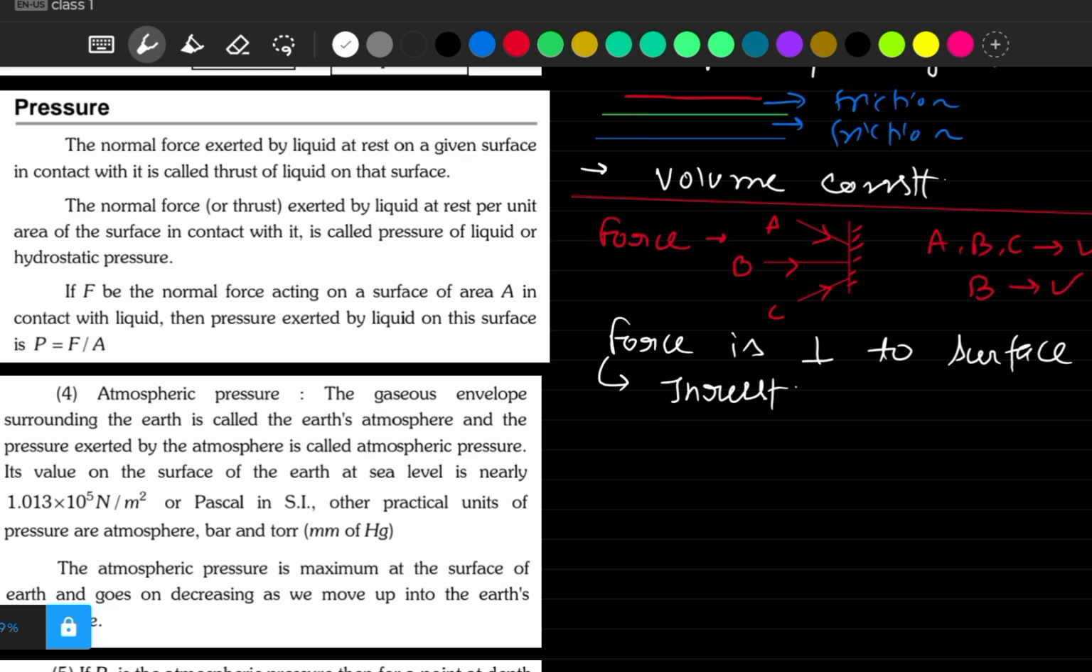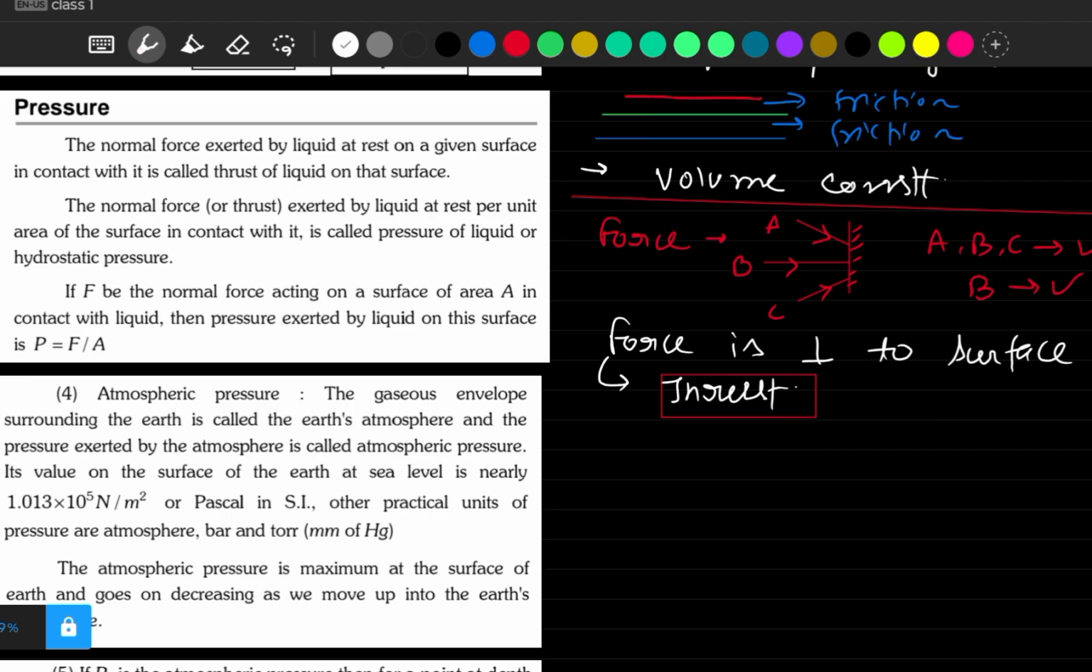Got it? So whenever we discuss pressure, we have to consider the term thrust, not force. Sometimes we use them interchangeably, no problem, but we have to be clear that whatever force we use in pressure must be perpendicular to the surface. Okay, this much is clear.